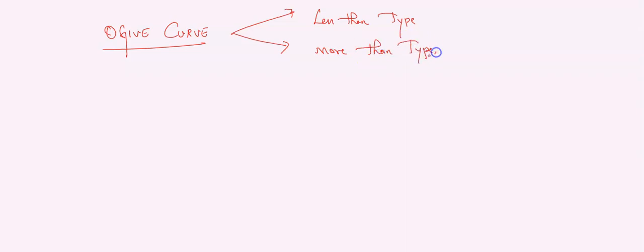Ogive curve. In ogive curve, we have 2 types of problems. One is less than type, and the other one is more than type. Okay. If you don't know how to solve this, don't worry. I'll be sharing you the link of this video on how to solve less than type ogive and more than type ogive. Out of these 2 methods, they will ask you to solve any one method which definitely carries 3 marks. In our above cases, what we have done, we have scored 24 marks. But now from the statistics, here you can score around 6 marks. So totally 30 marks.